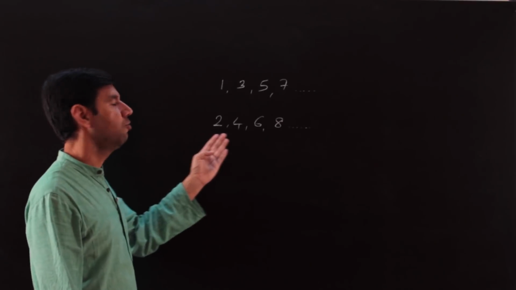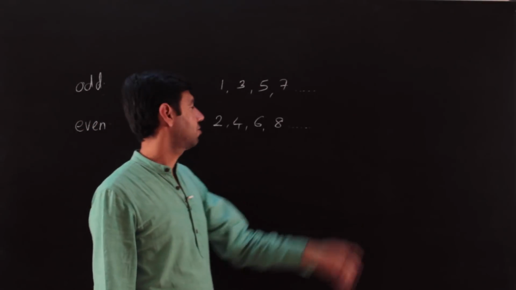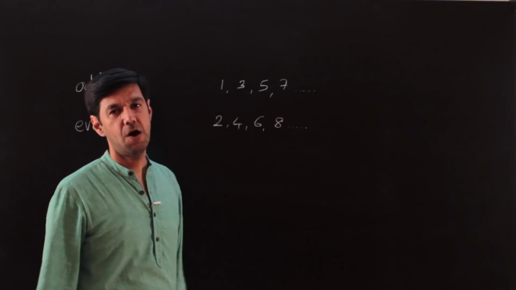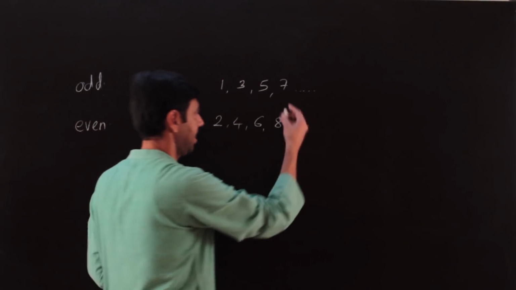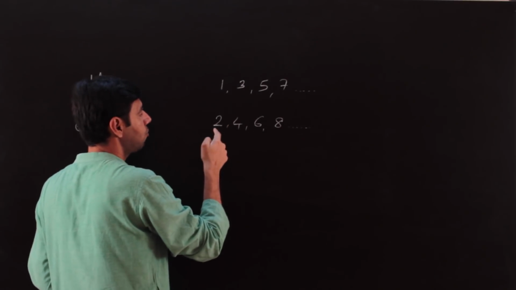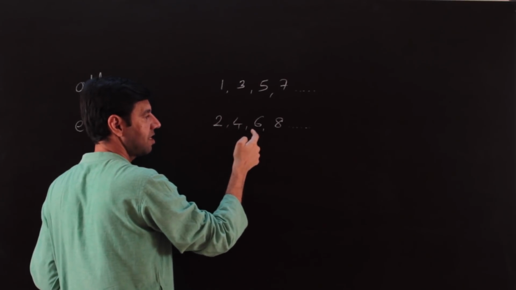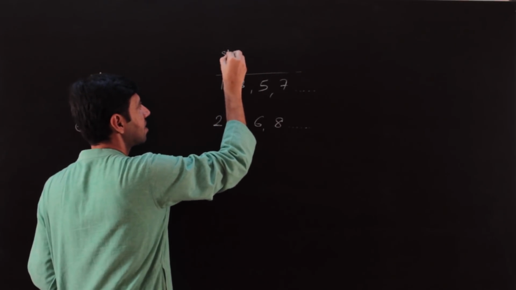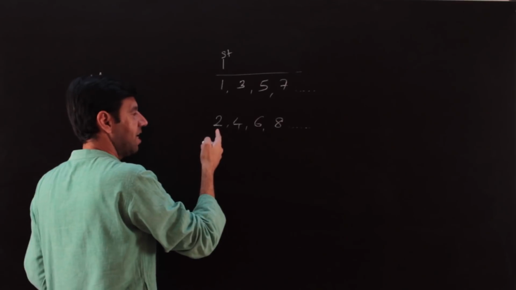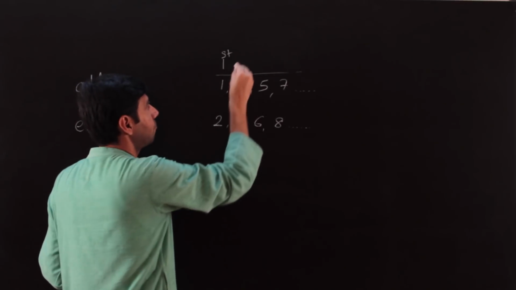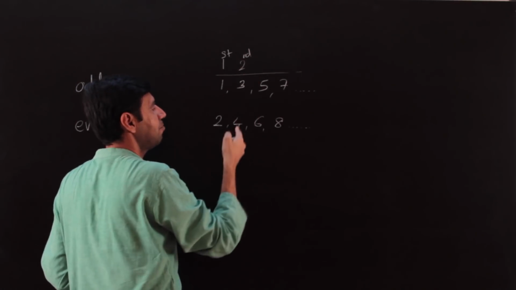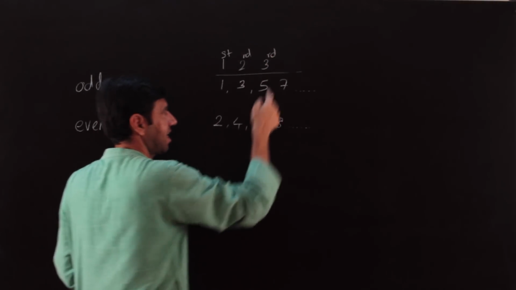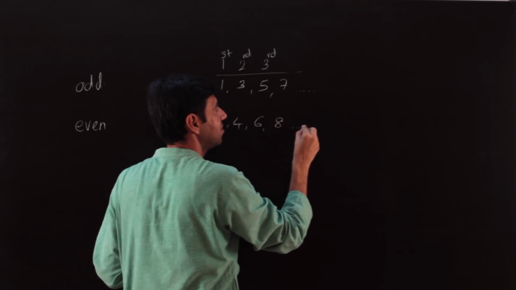Right? So we see that 2, 4, 6, 8, 10, 12 and so on are even numbers, which are multiples of 2 as we know, and these are odd numbers: 1, 3, 5, 7, 9, 11. If you know, 2 ones are 2, 2 twos are 4, 2 threes are 6. So if I say this is the first even number, that becomes 2 ones are 2. The second even number, 2 twos are 4. The third even number, 2 threes are 6. 2 fours are 8 and so on.